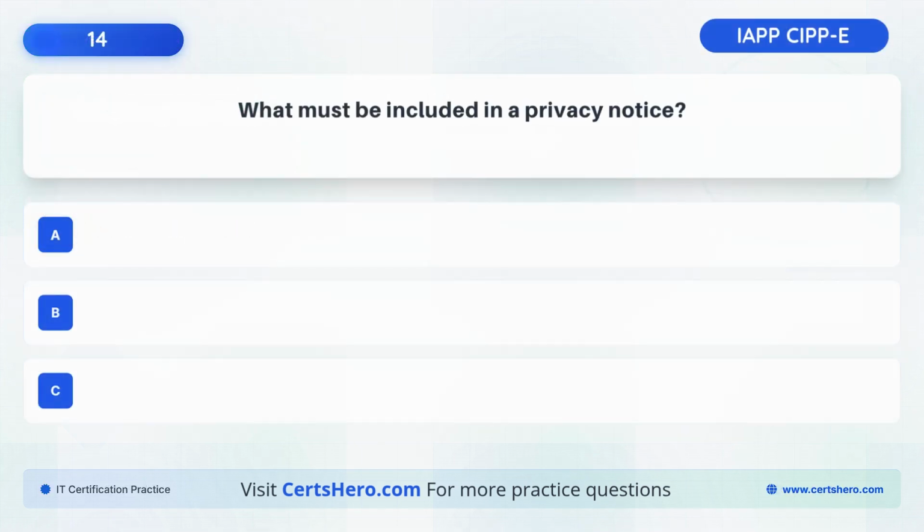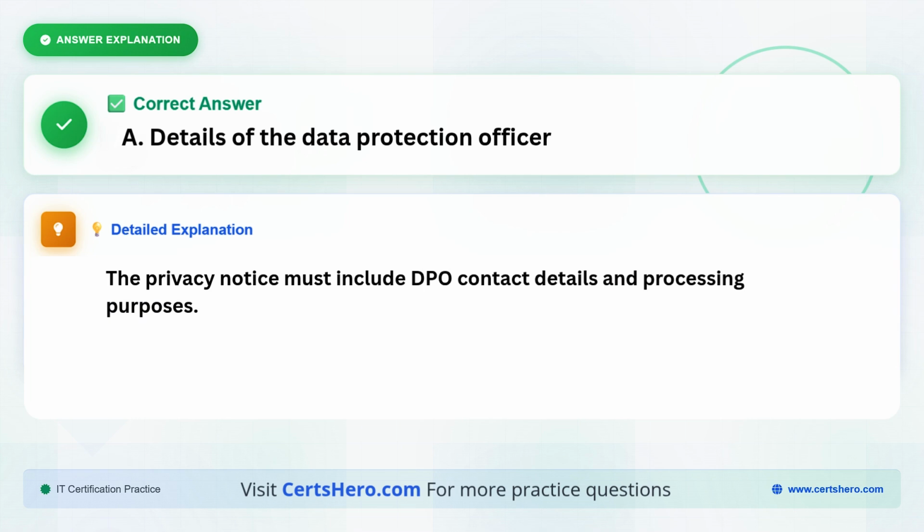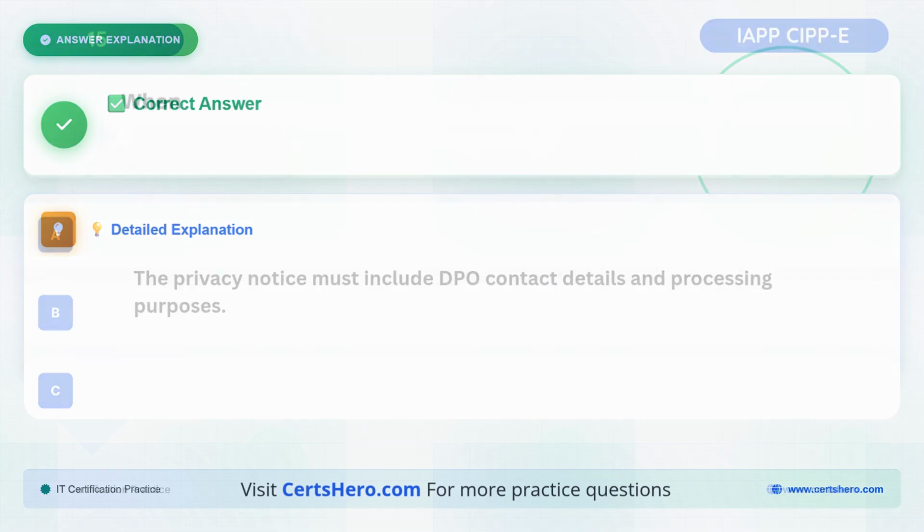What must be included in a privacy notice? A. Details of the data protection officer. B. Company sales forecasts. C. Employee names. The correct answer is A. Details of the data protection officer, because the privacy notice must include DPO contact details and processing purposes.